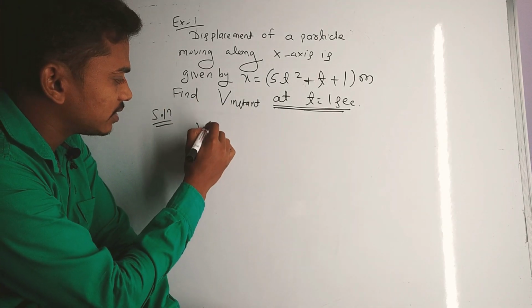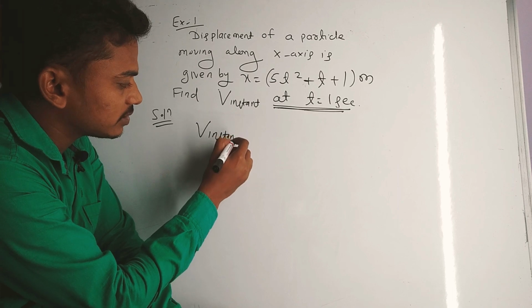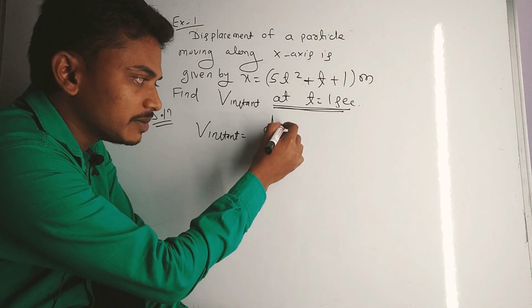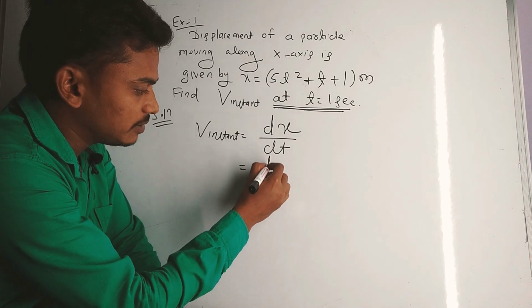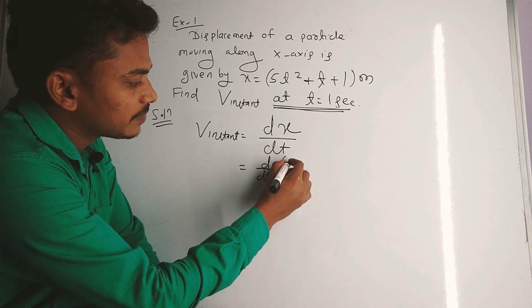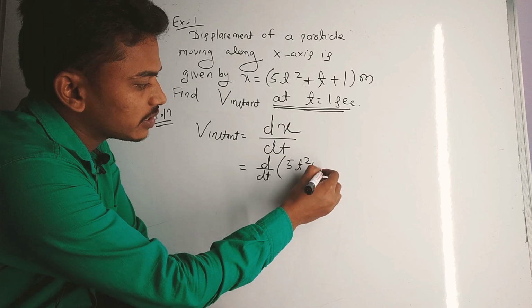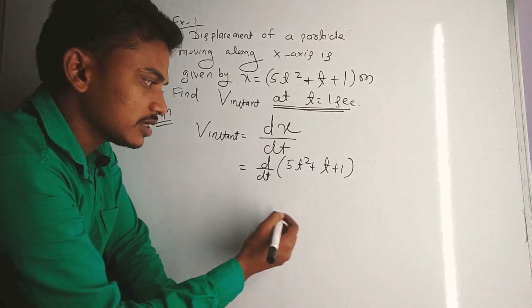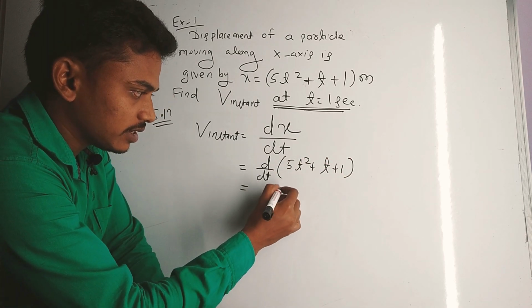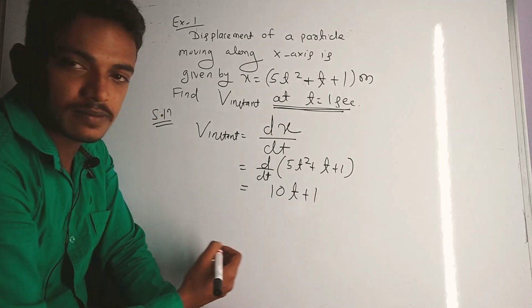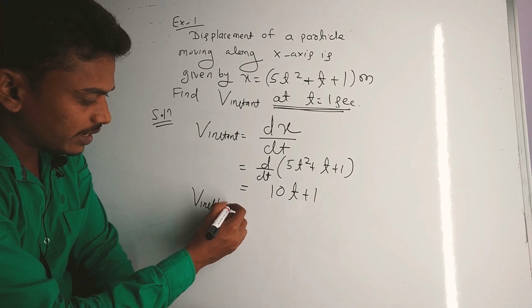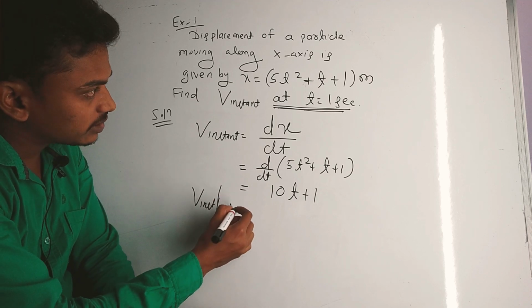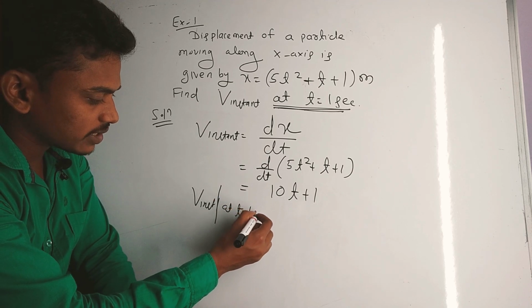So v instantaneous is nothing but the derivative dx by dt. So d by dt of 5t square plus t plus 1 is equal to 10t plus 1, and v instantaneous at t equal to 1 second is asked.